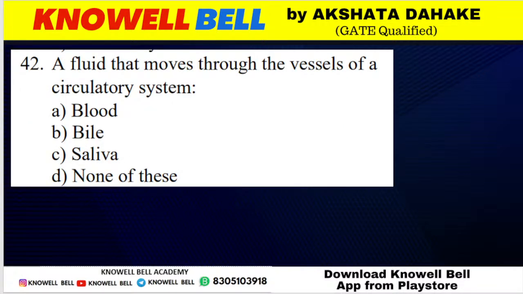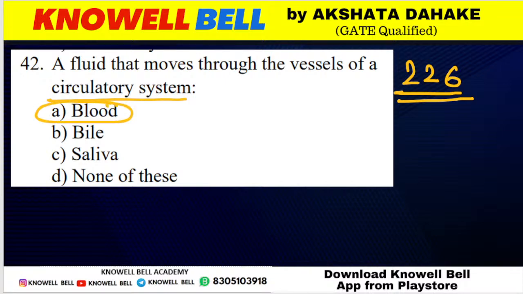Question number 226. A fluid that moves through the vessels of a circulatory system is called blood, bile, saliva, none of these. What will be the correct answer? First is Shlok, second is Pranush. Good, all of you. Third is Sarvesh. Circulatory system के vessels में क्या flow करता है? In the vessels of circulatory system, blood. Blood flows in the vessel of circulatory system, making answer A as the correct answer. Okay, so right answer will be option A.